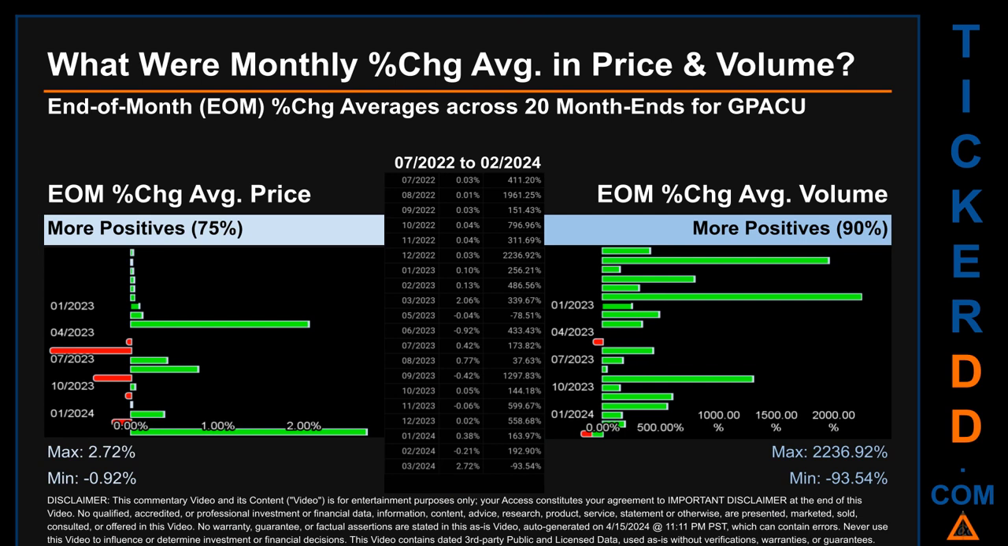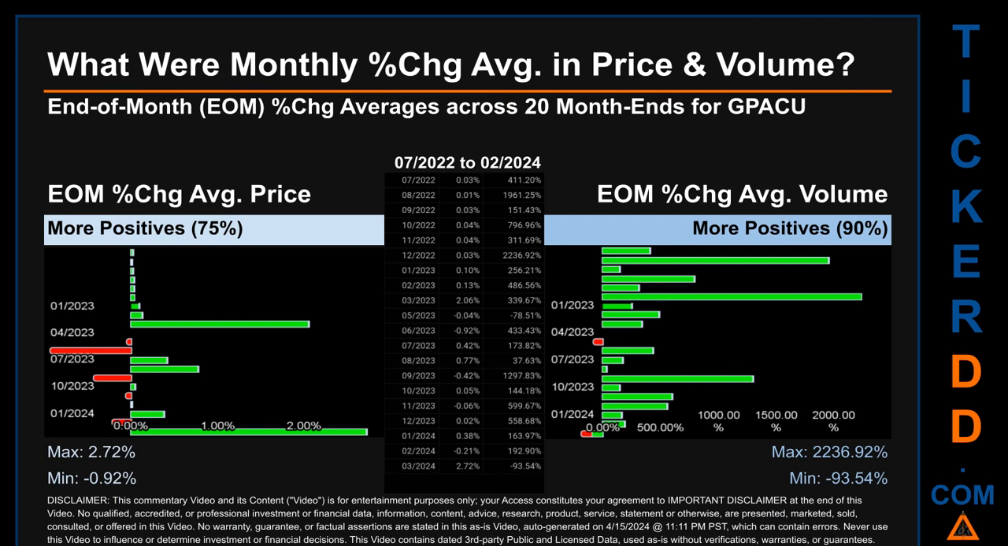From 07/2022 to 02/2024, 15 out of 20 month ends had a positive percentage change in average price. That is 75% of month ends saw a positive percentage change in average price. In terms of volume, 18 out of 20 month ends had a positive percentage change. That is 90% of month ends saw a positive percentage change in average volume.